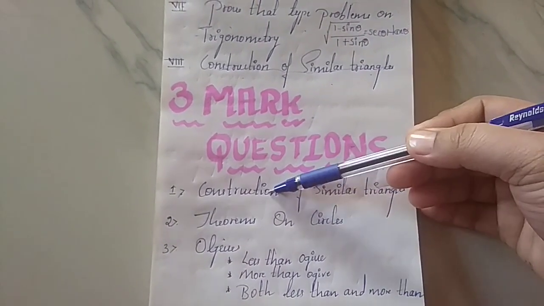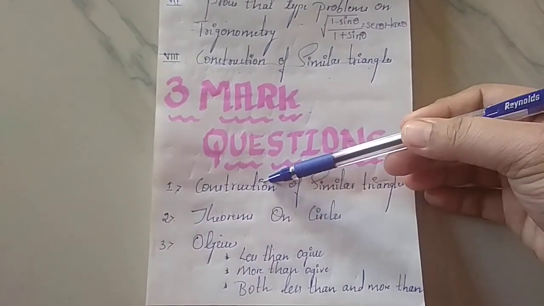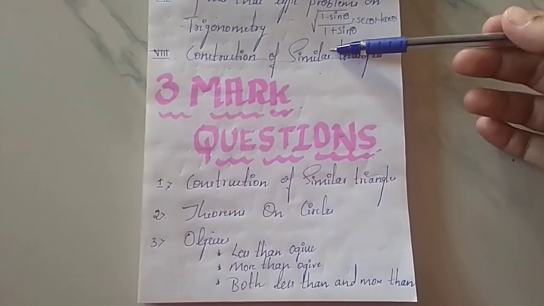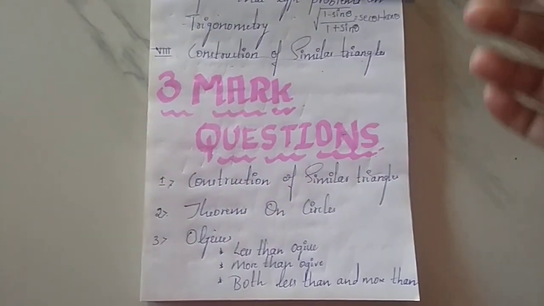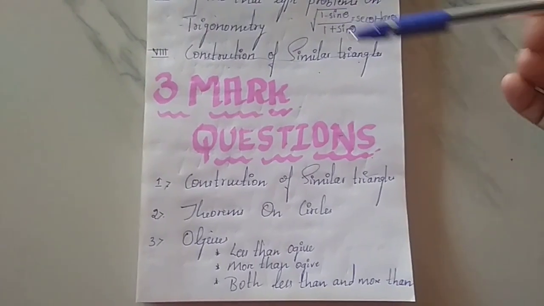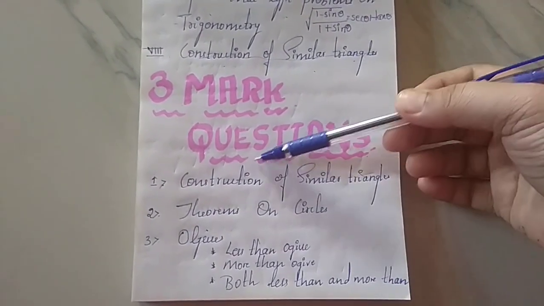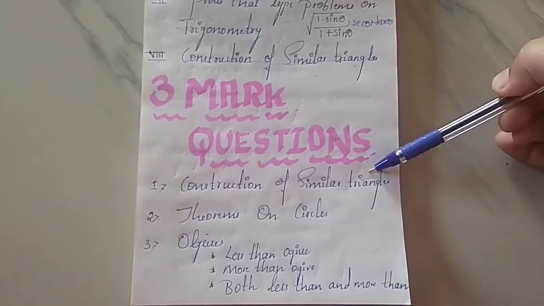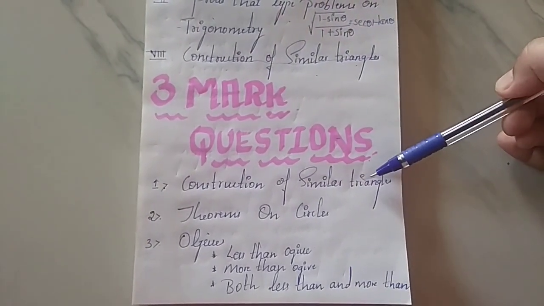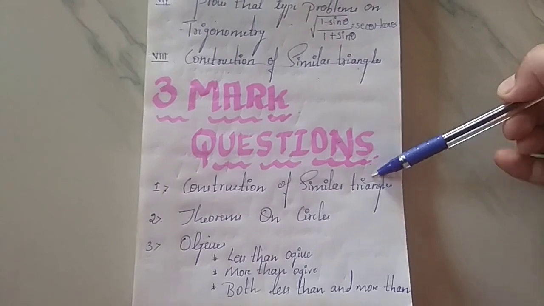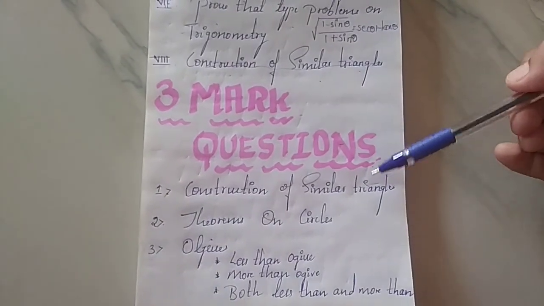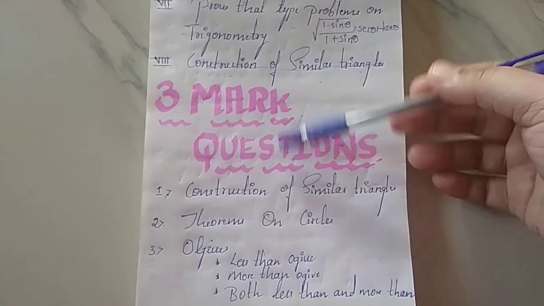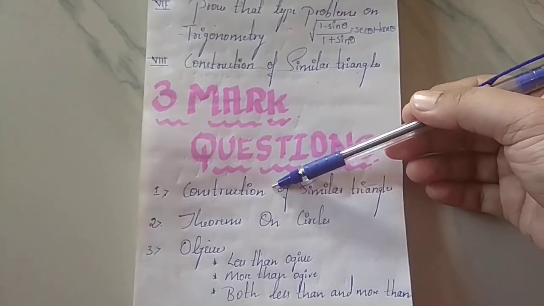So the first and most popular thing over here is construction of similar triangles. As we have discussed, sometimes they may ask construction for 4 marks, but here mainly they are going to ask the construction for 3 marks. So you have to study and work hard for the construction. Construction is very easy, right? You can easily take 3 marks from the construction chapter.